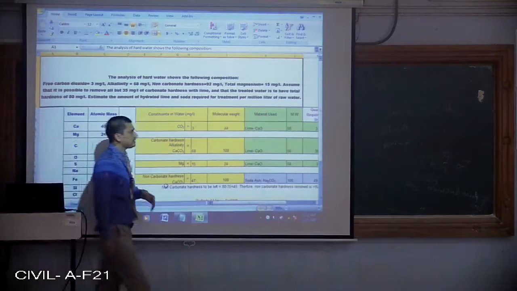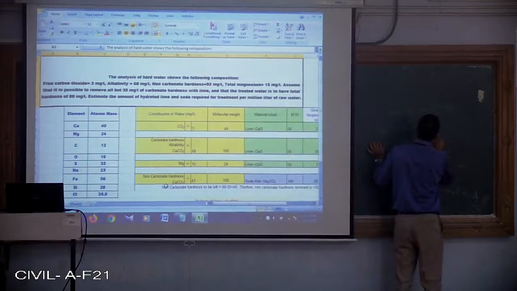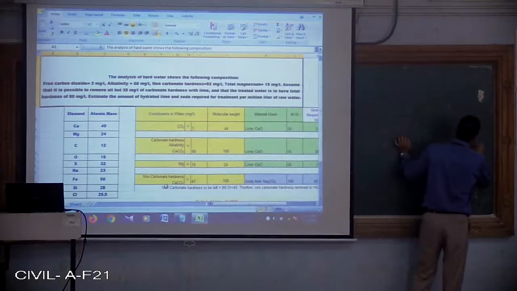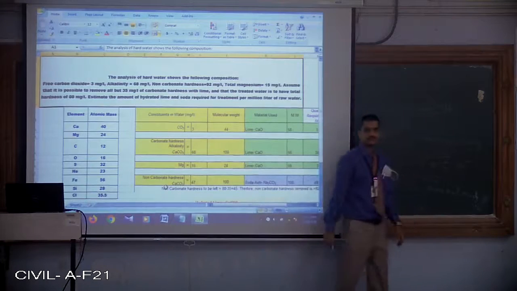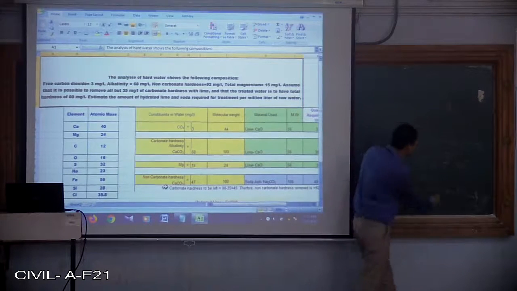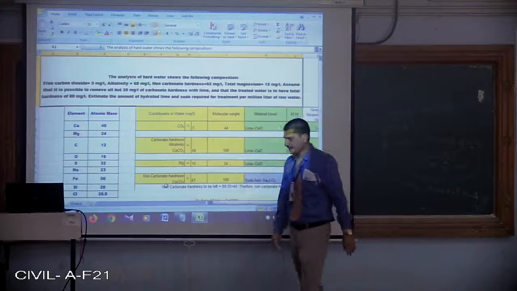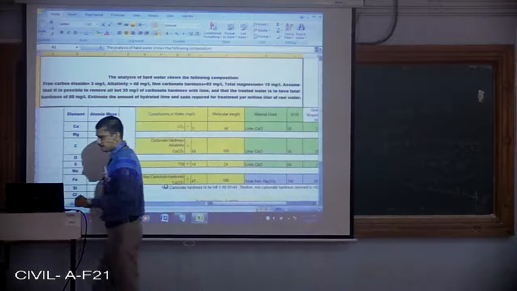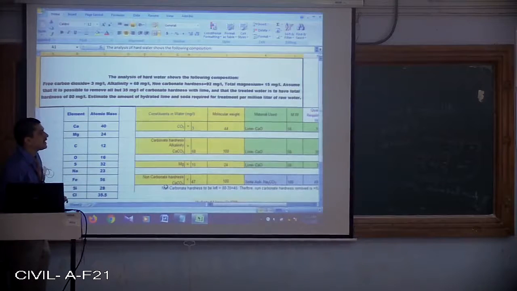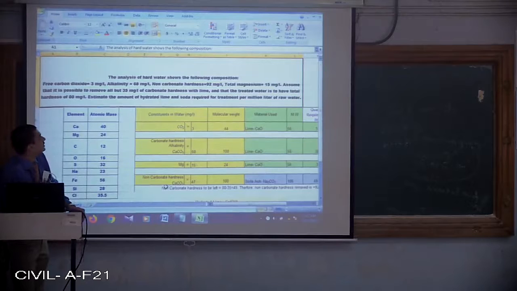And one more important thing we need to understand is that hardness is indicated as CaCO3. Alkalinity is also indicated as CaCO3 and acidity is also indicated as CaCO3. The reason is that the temporary hardness is imparted due to the presence of carbonates, bicarbonates and carbon dioxide in the water.